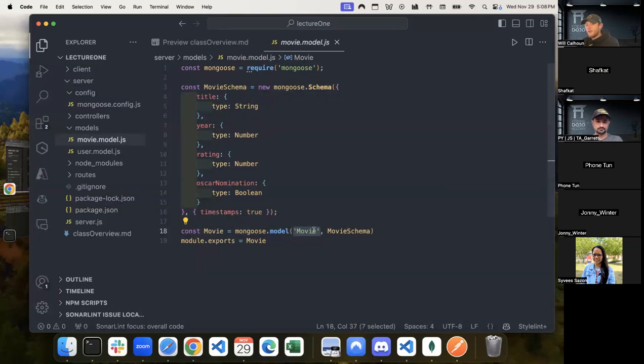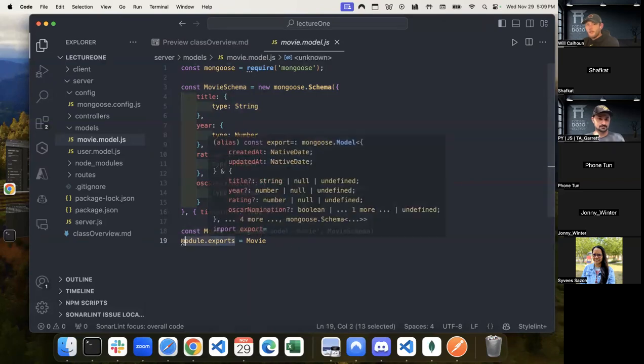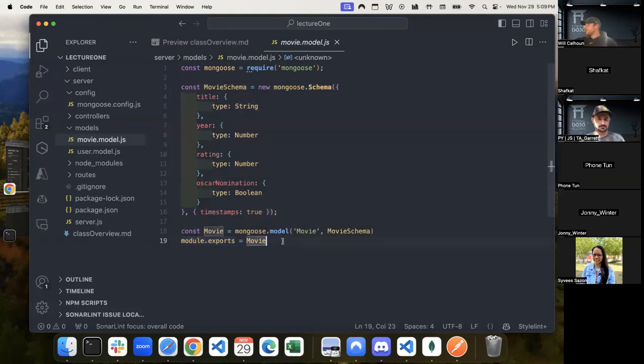What it's going to do is create the model in this name. And then we're passing the value or the constructor, right, to actually create that. So this is the constructor. It's not initially running until we pass it in here. And at the end, we are exporting it. Can anybody remember why we export this? What do we need this module exports for?